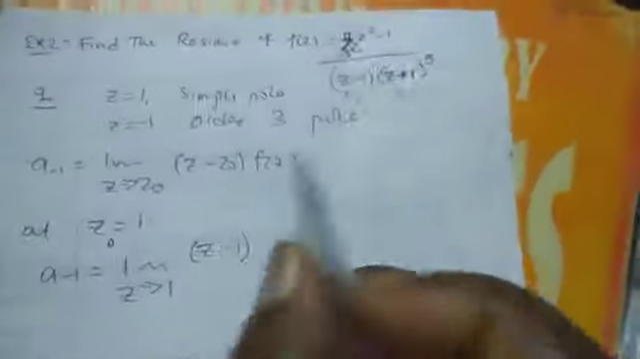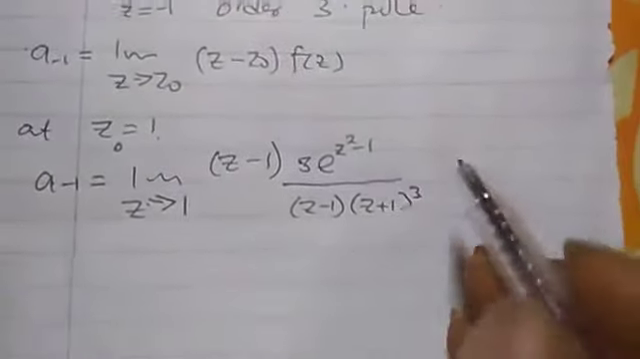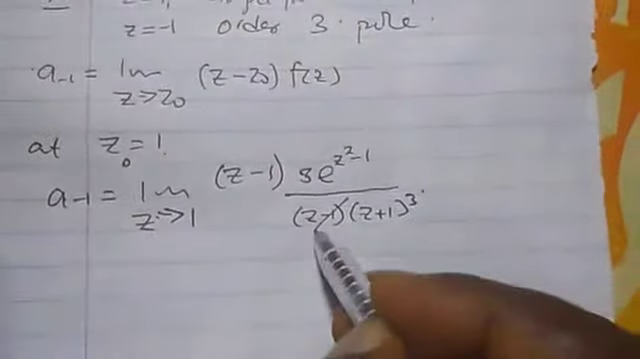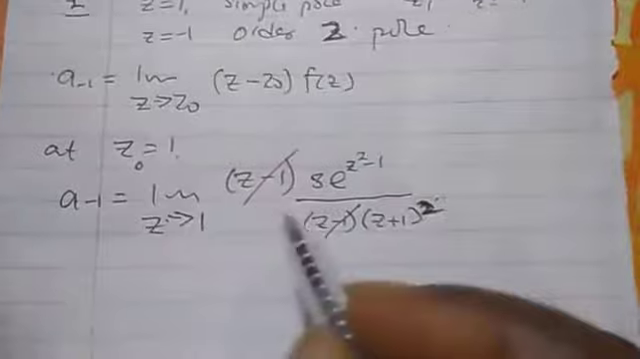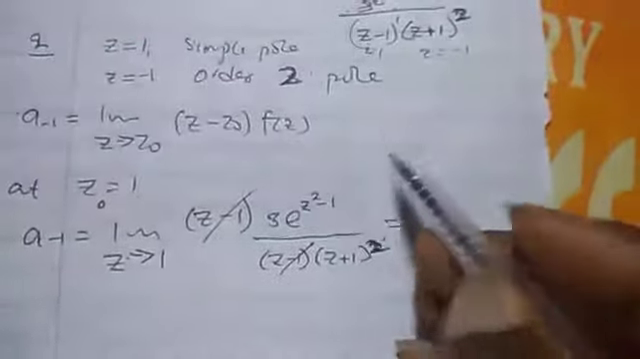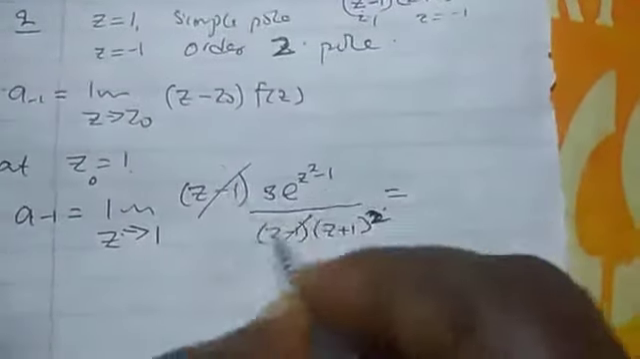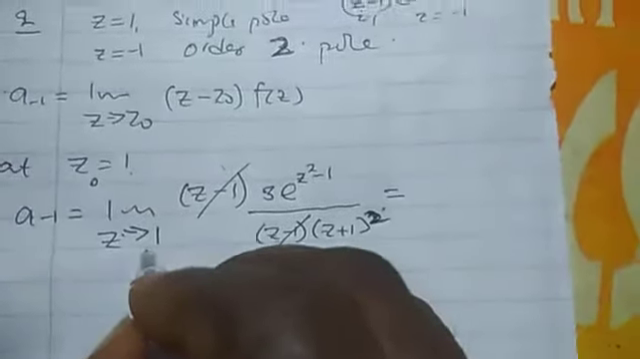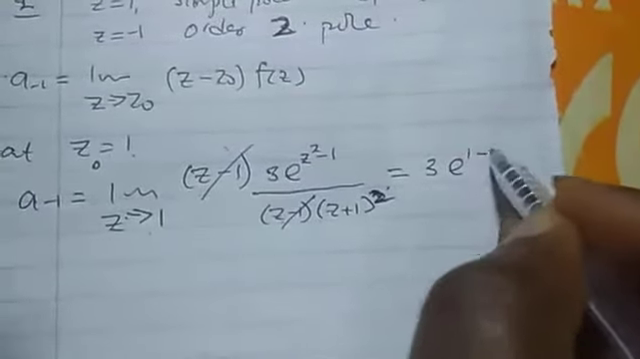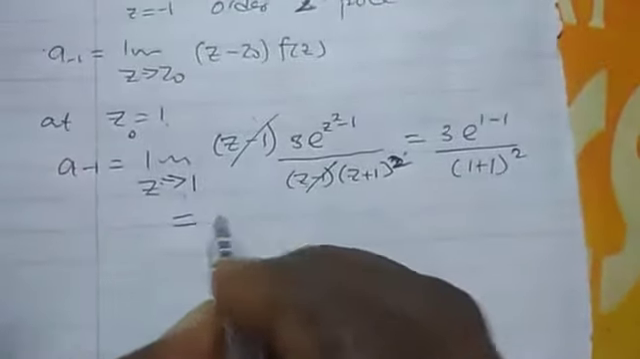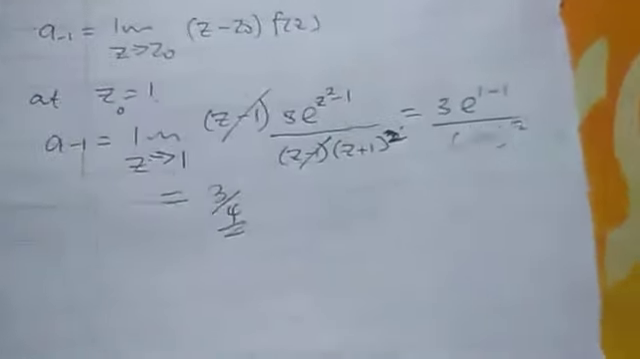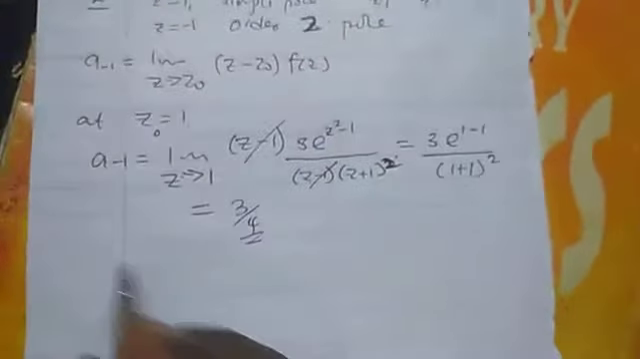Z minus z naught times f of z. This is our f of z. We have written the f of z, so this will cancel this. So from that place, we cannot put z. I've turned this thing to 2 because of the work. So this cancels this. We cannot substitute z to 1. This is exponential 1 minus 1 over 1 plus 1 all squared. So this is simply 3 divided by 4. So it's our answer. So we cannot consider this one as a pole of order 2.